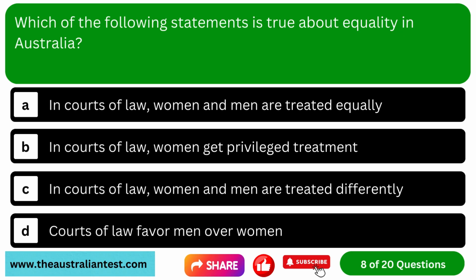Question 8. Which of the following statements is true about equality in Australia? Option A, in courts of law, women and men are treated equally. Option B, in courts of law, women get privileged treatment. Option C, in courts of law, women and men are treated differently. Option D, courts of law favor men over women.